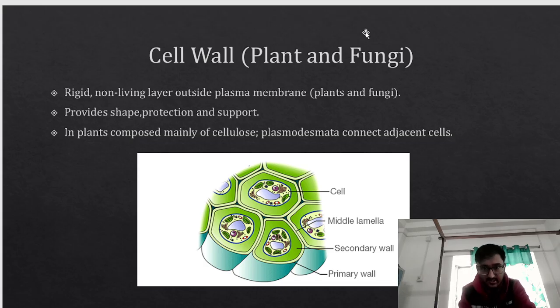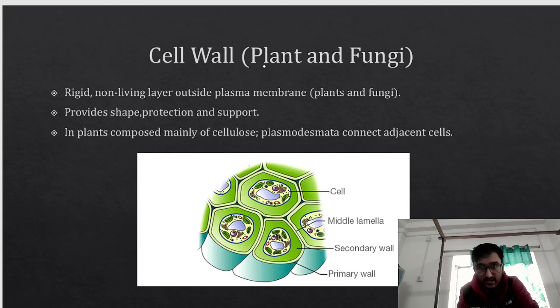If we look into the structure, this is a cell, right? This one is the middle lamella. Here we have the secondary wall and this is the primary wall. Now another question that I'm just throwing up.